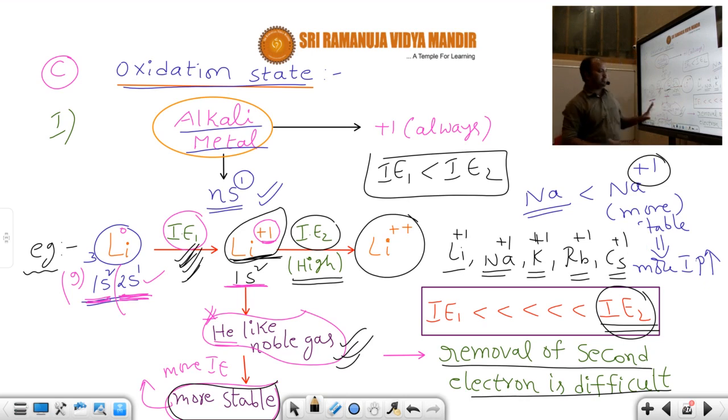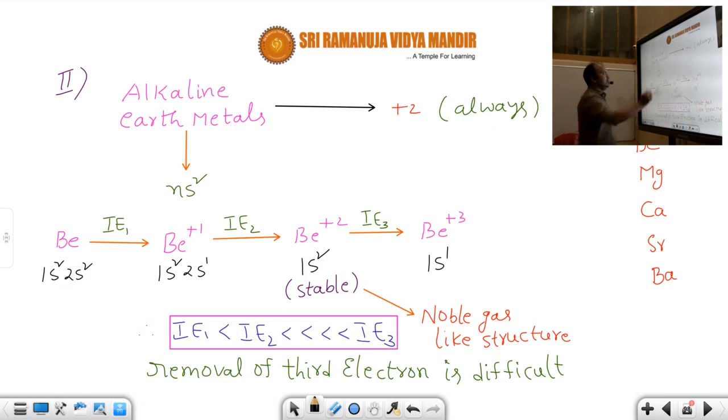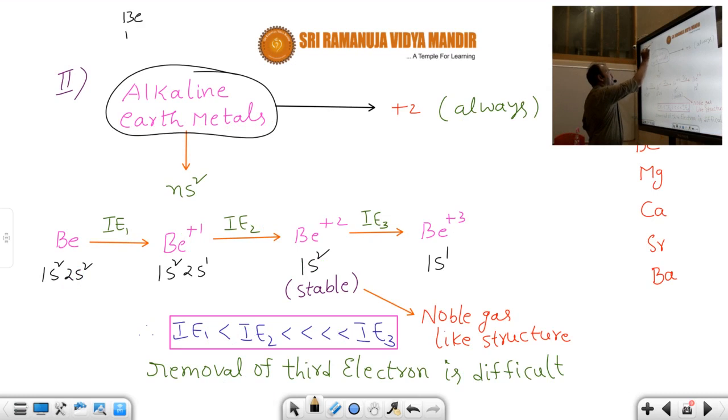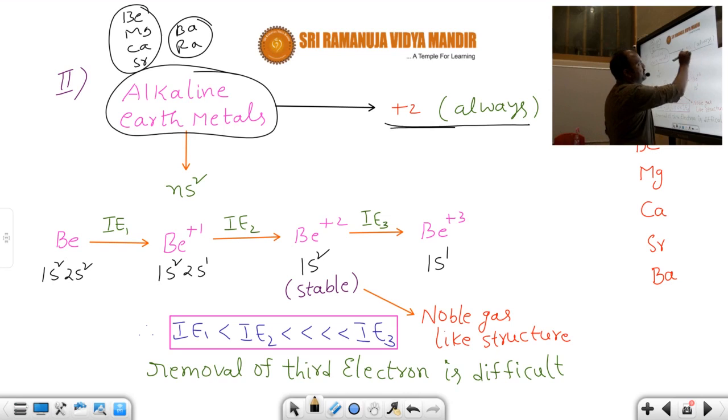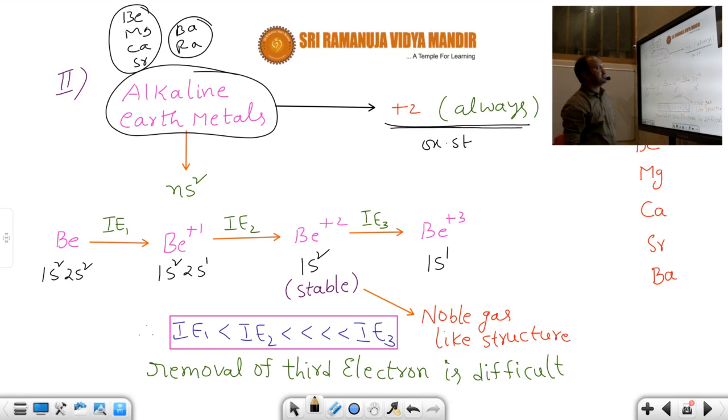Students, I hope you are very clear here. Have you caught my point? If you take alkaline earth metals, which ones are alkaline earth metals? Beryllium, magnesium, calcium, strontium, barium, radium. These are second group elements. These group 2 elements are called alkaline earth metals. Generally, which oxidation state do alkaline earth metals show? +2 state. That means at the +2 state these elements are more stable.